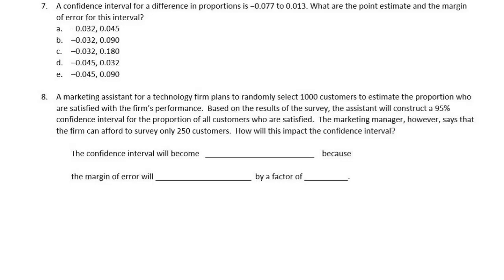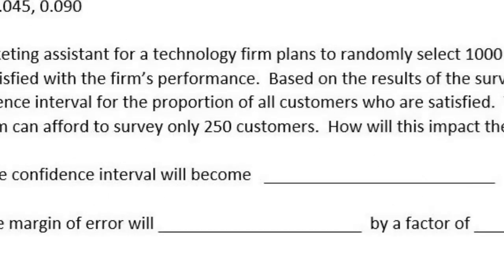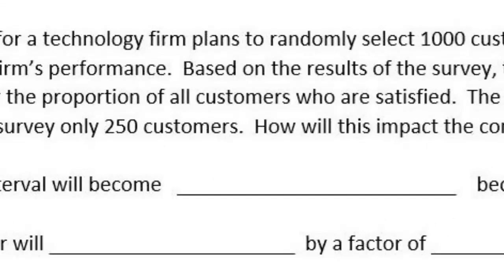As n goes up, what happens to our confidence interval? It gets smaller. As we talk to more and more people, it reduces our variability. So if I couldn't talk to as many people, what would that do? It's going to increase my variability. It's going to make a wider confidence interval. So the confidence interval will become wider.